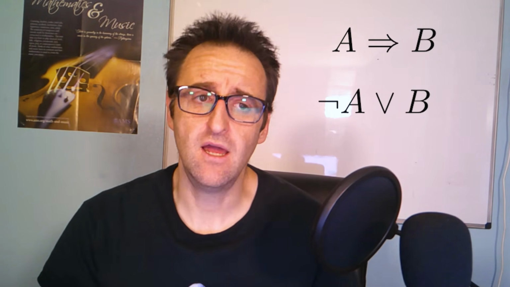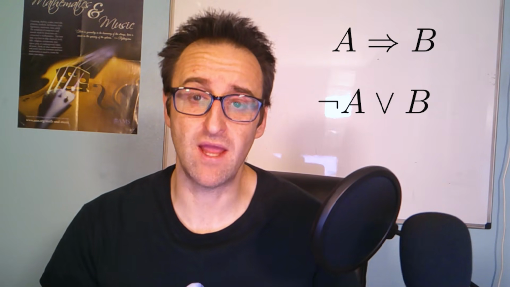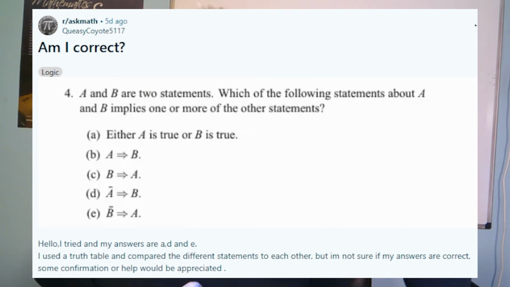Now, in the way that they're using this, the word implies, when you have 2 statements of this form, simply is the statement that not A or B. That's what that implies symbol is indicating. I actually think personally that's a terrible way to use the word implies, but nonetheless, in this particular thing, that's what A implies B is referring to, not A or B. Similarly, B implies A will be not B or A, and then for D and E, not A implies B is not not A or B, so A or B. The bottom one is not B implies A, which is B or A. So both D and E are actually saying the same thing.